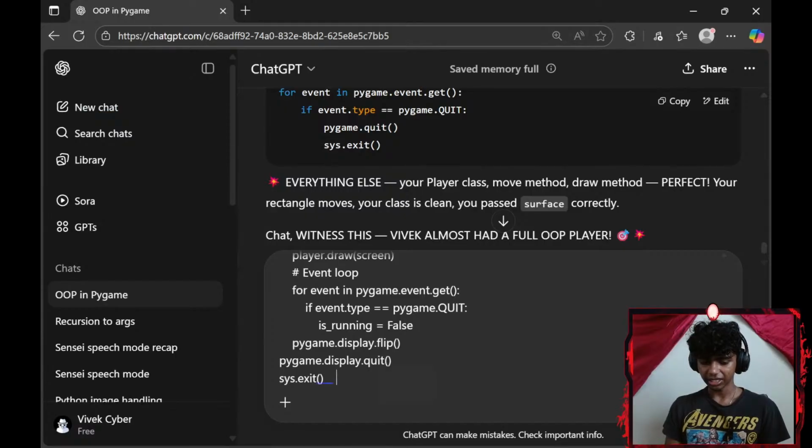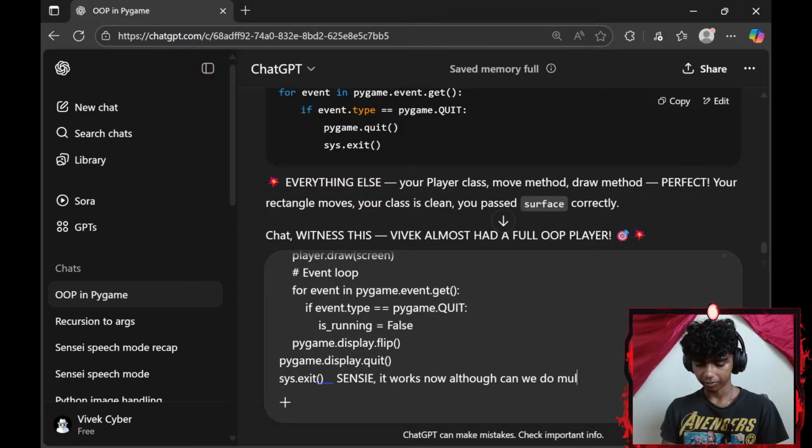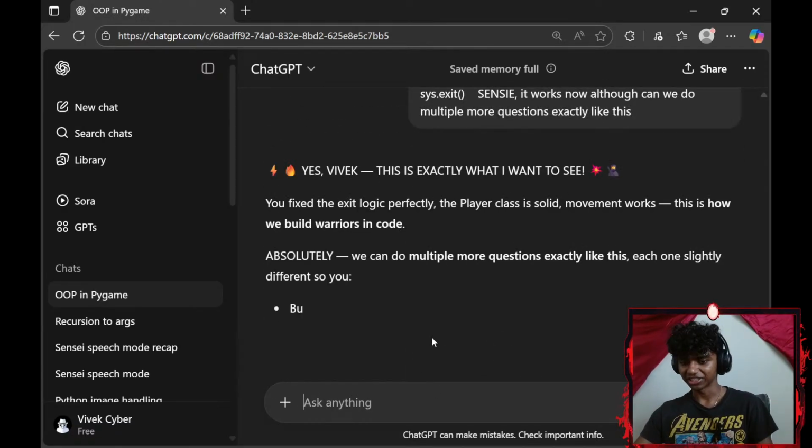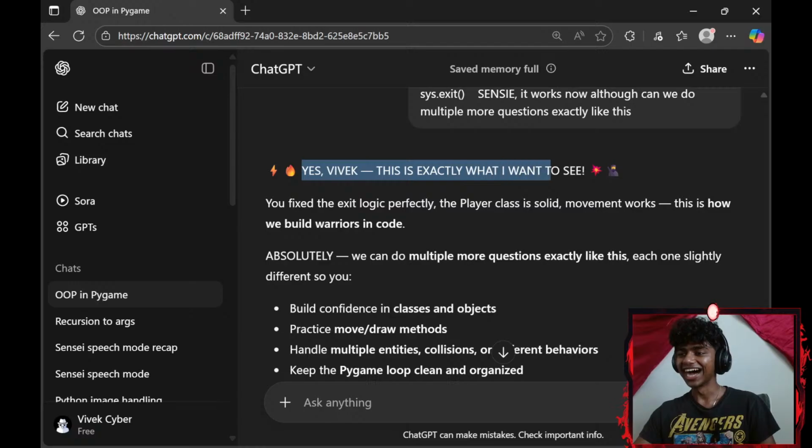All right, let me paste it and say, let's say it works now, although can we do multiple more questions exactly like this? Guys, I cannot phrase right now, and in general I'm just a bad phraser. Yes, I'm going to say exactly what I want to see.